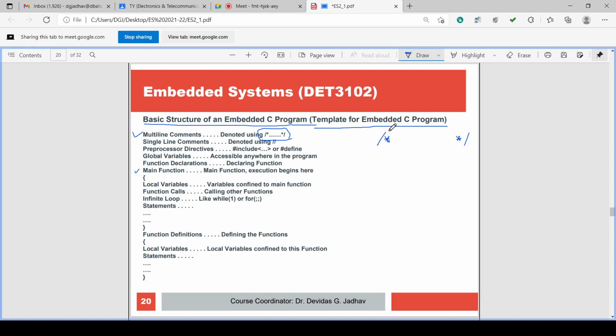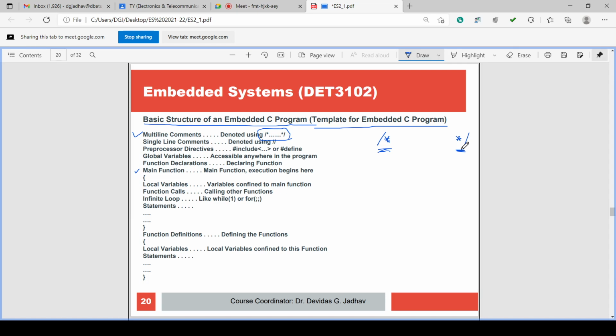Whenever this comment starts, that is the start of the comment. Thereafter whatever you write will be the comment, and whenever star slash comes, that will be the end of the comment, and after that the program starts again.